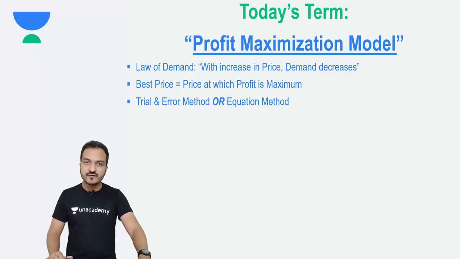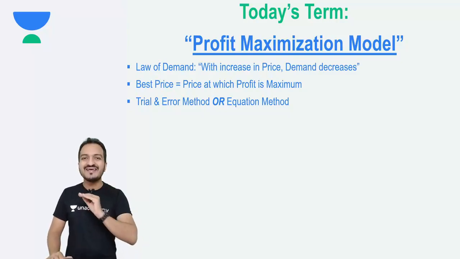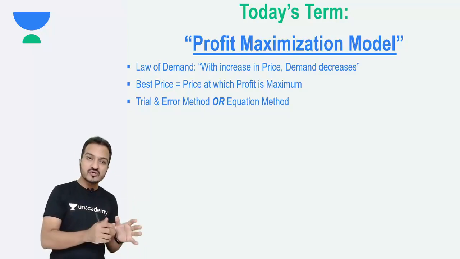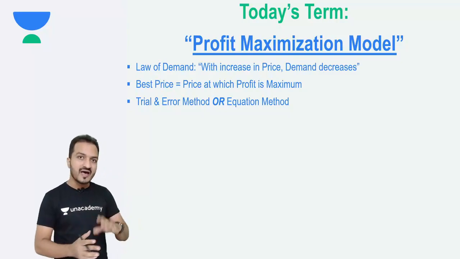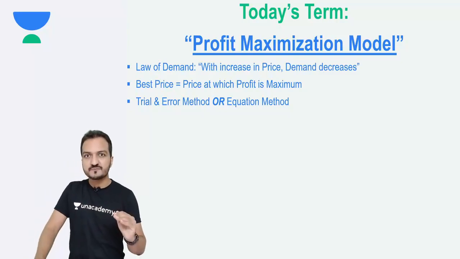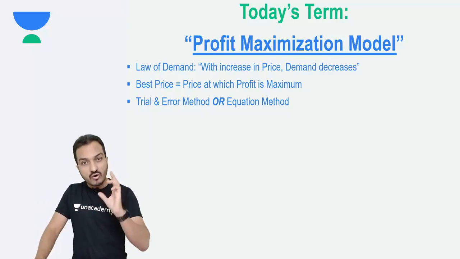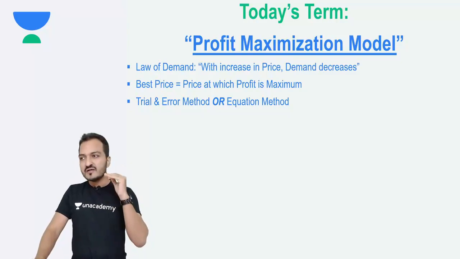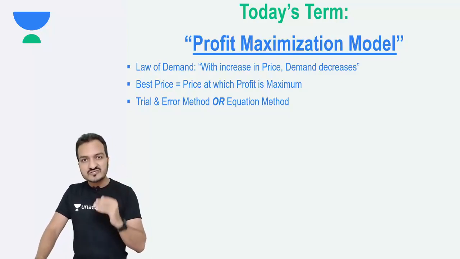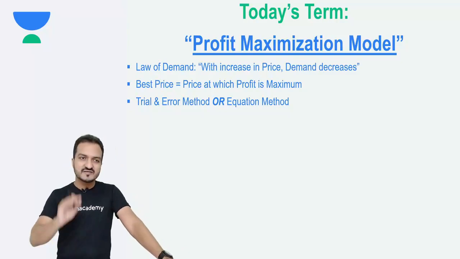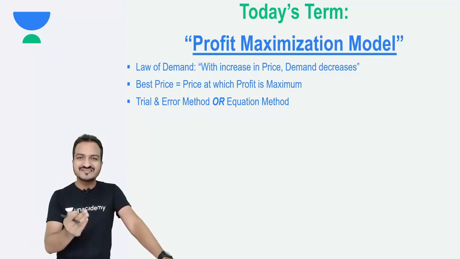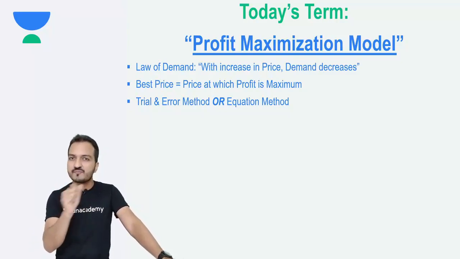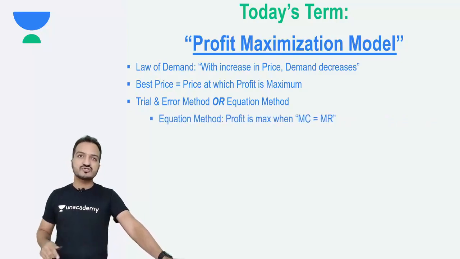My discussion for this video is a short and crisp review of that entire equations method. Trust me, this equations method has already been asked at CA final level multiple times, and it can still further be asked. Because frankly, I can say that the equations method of profit maximization is the only realistically useful concept that can be asked from the chapter of pricing decisions. So what is this equations method about?